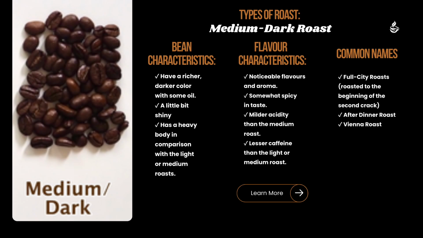Third is medium dark roast. The bean characteristics are having a richer, darker color with some oil, a little bit shiny, and has a heavy body in comparison with the light or medium roast.